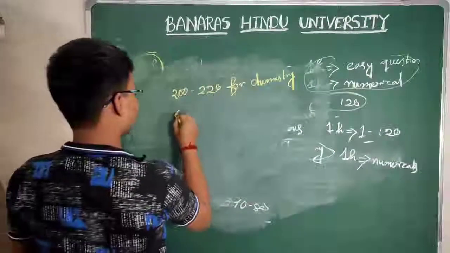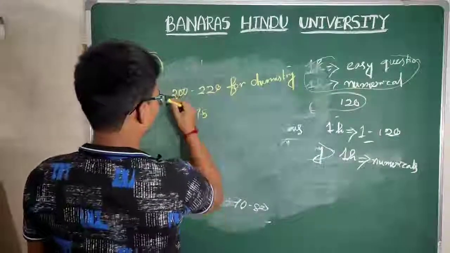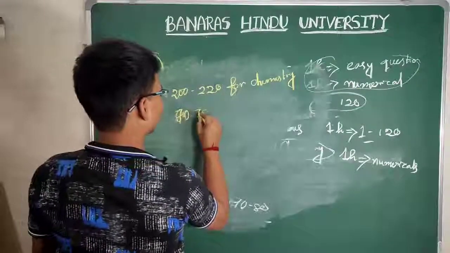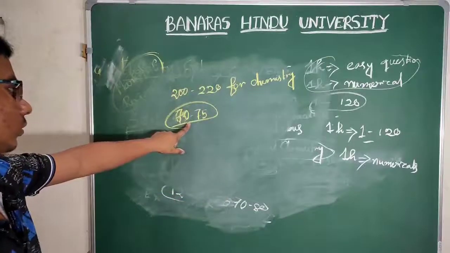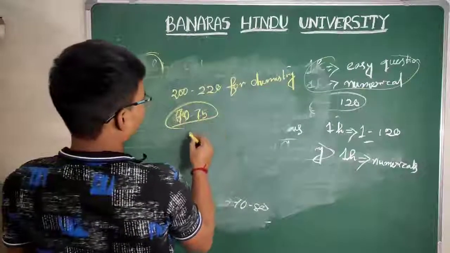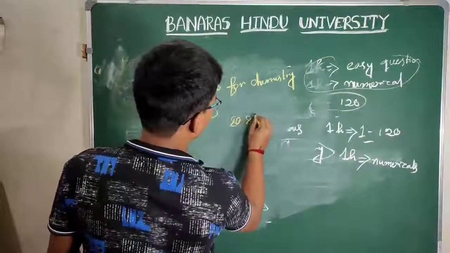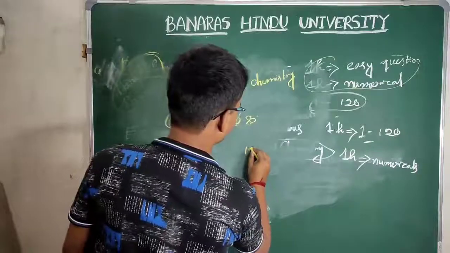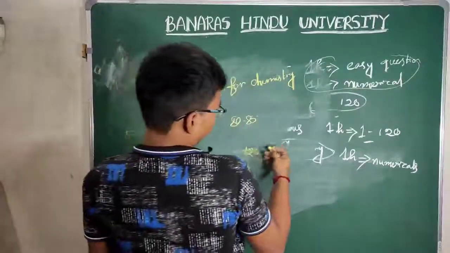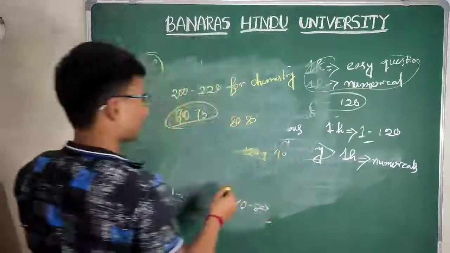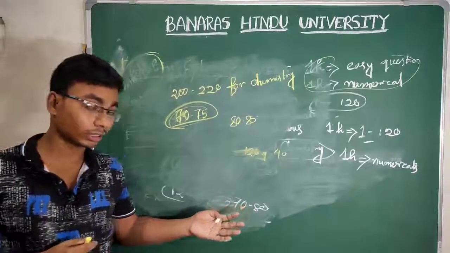So you have to attend 65 to 75 questions, or you can say 70 to 75 questions. If you want to correct 70 to 75 questions, you have to attend 80 to 85 questions. You don't need to attend 20 questions. So you can skip those 40 questions, because the BHU questions are very easy, but time management is the matter.